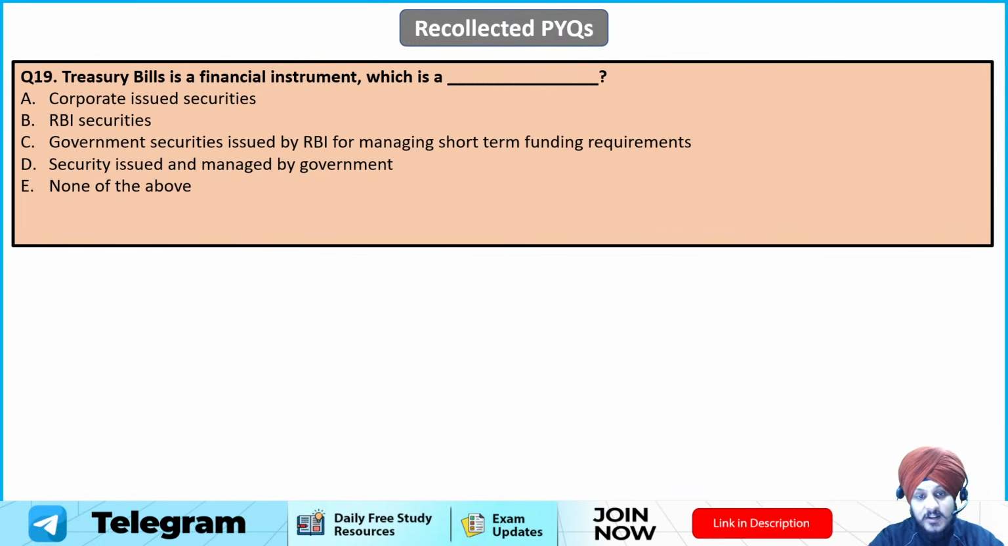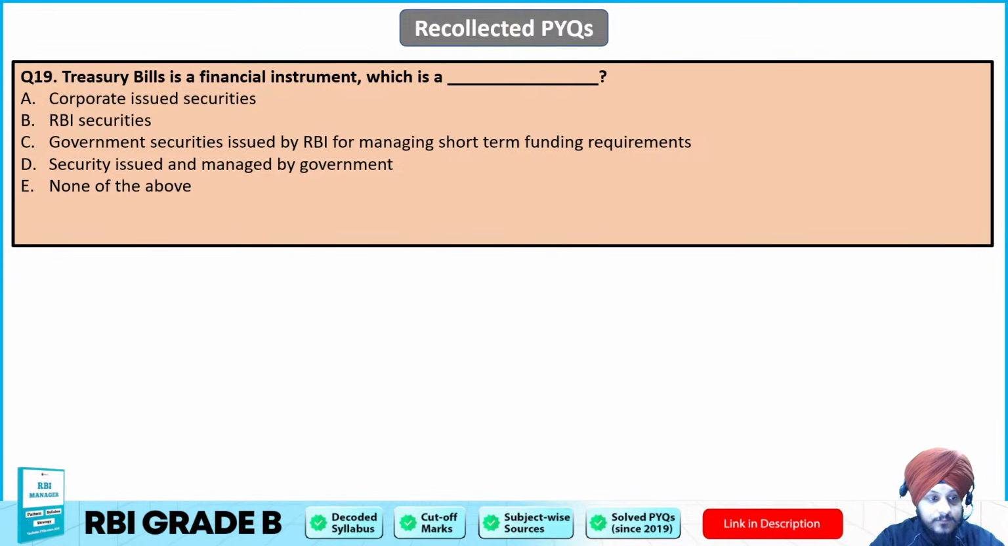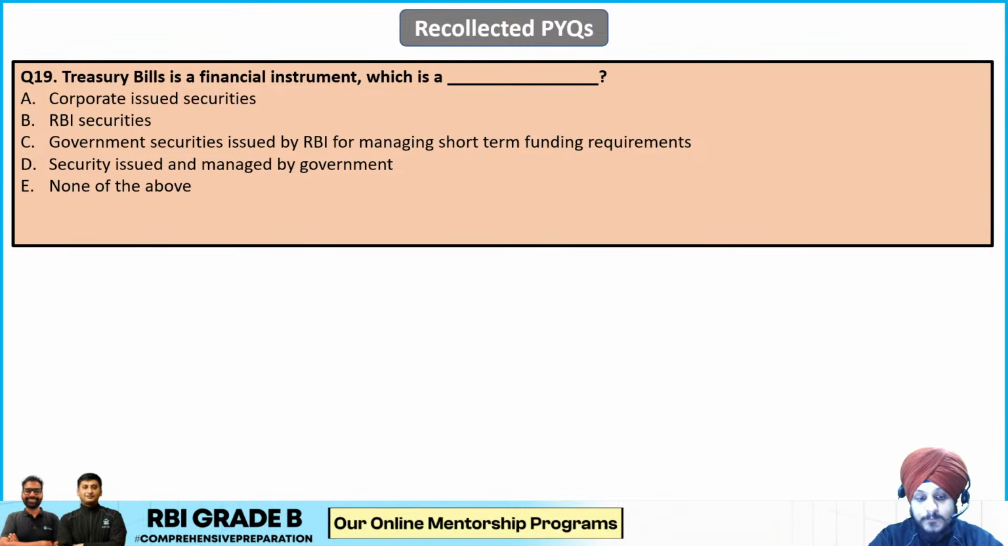Treasury bills is a financial instrument which is a dash. Corporate issue securities, RBI securities, government security issued by RBI for managing short-term funding requirements, security issued and managed by the government, or option E, none of the above. So mark your answers for question number 19th.